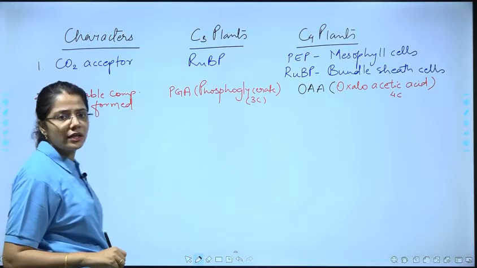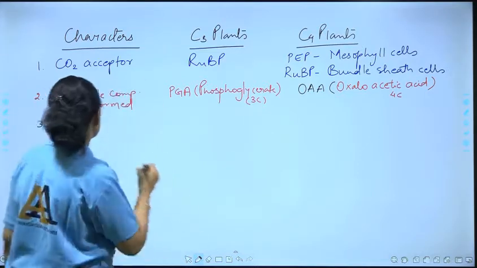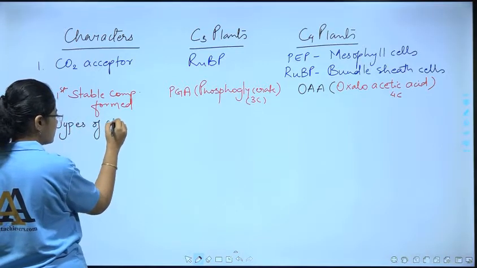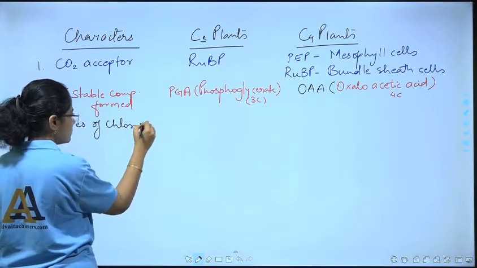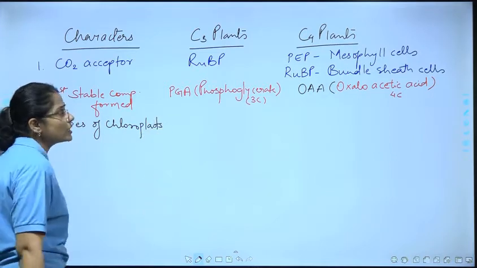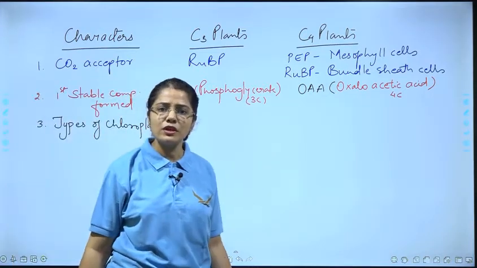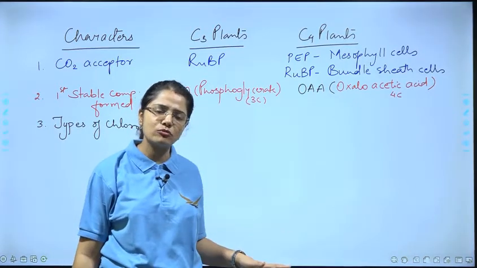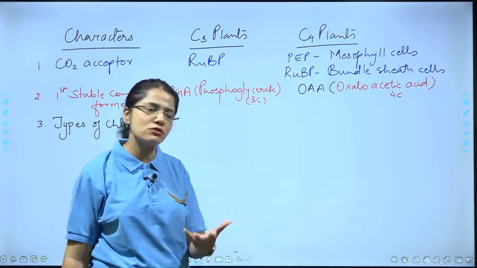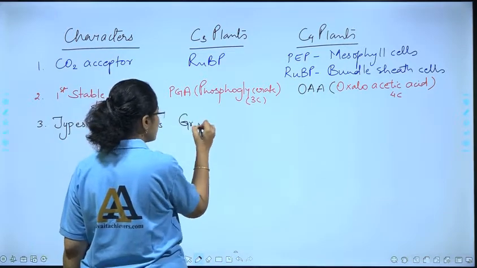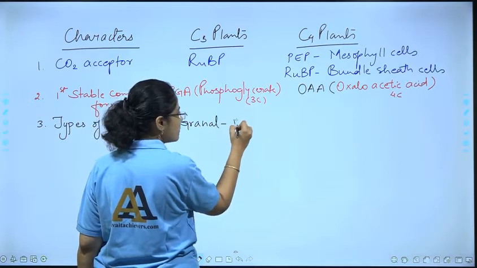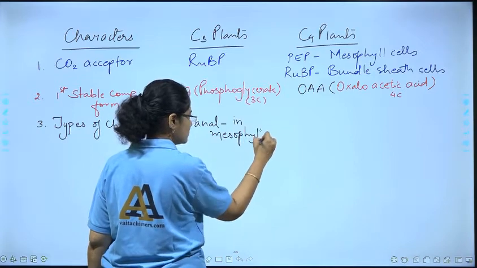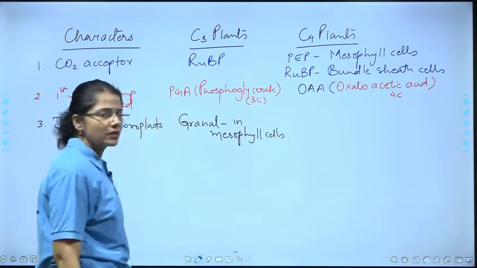Okay. The next thing on which we can compare them, the third point, is the types of chloroplast. Now in case of C3 plants, we know they don't have any agranal kind, they have only granal chloroplasts. So granal chloroplasts in mesophyll cells, right?